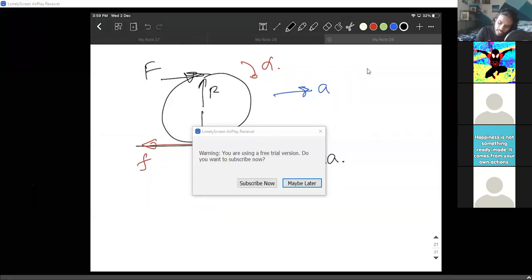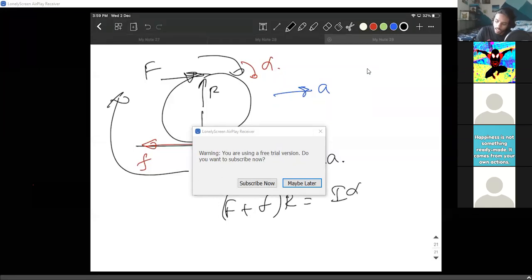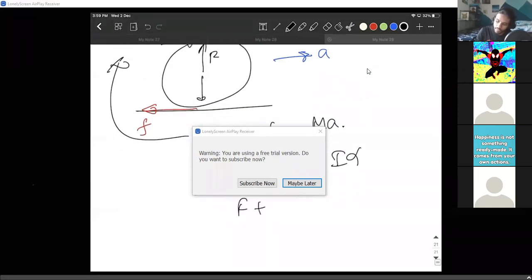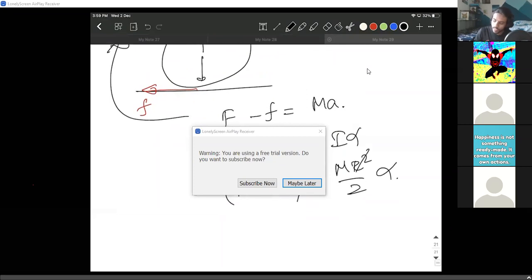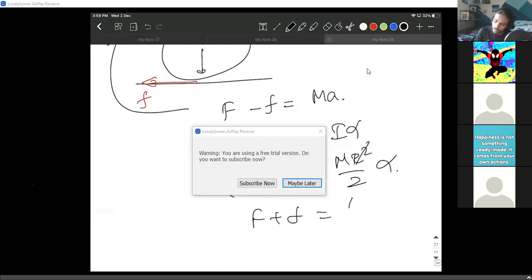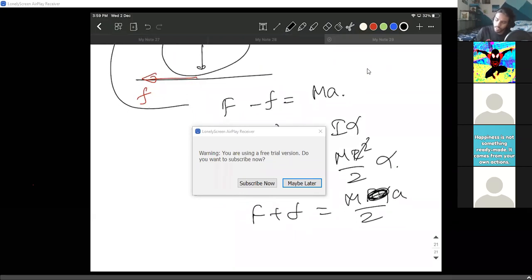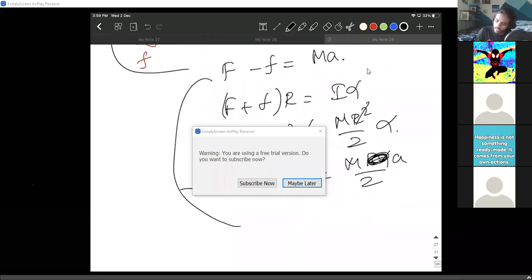Both the forces are creating the torque in the same direction only. Friction is also clockwise, this is also clockwise. So (F plus f) into R equals I alpha. So (F plus f) into R equals MR squared by 2 alpha. R cancels. So F plus f equals MR alpha. In the place of R alpha, I'm writing MA. Sir, your screen pop-up is in the way. I'm sorry.